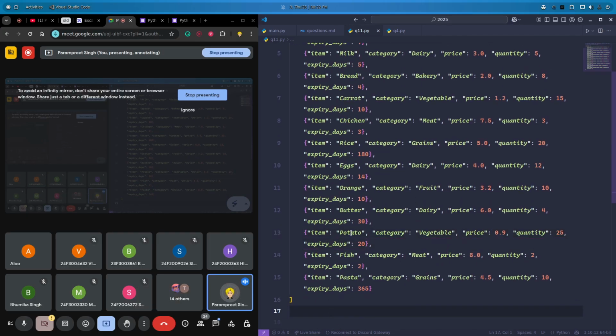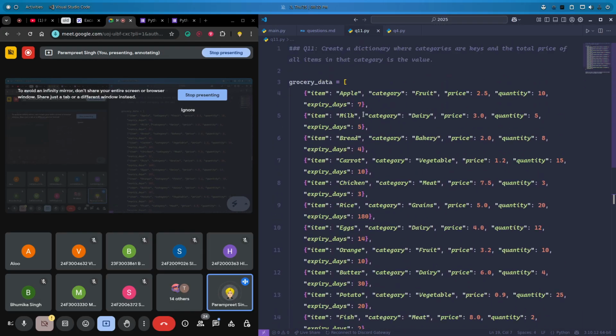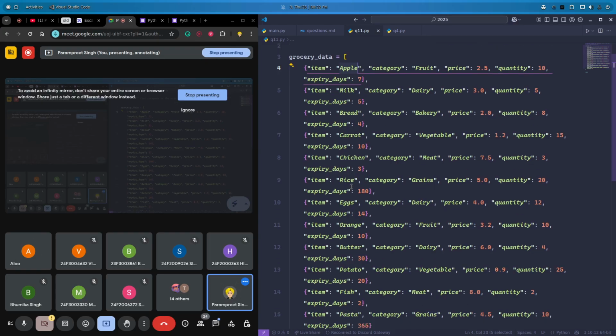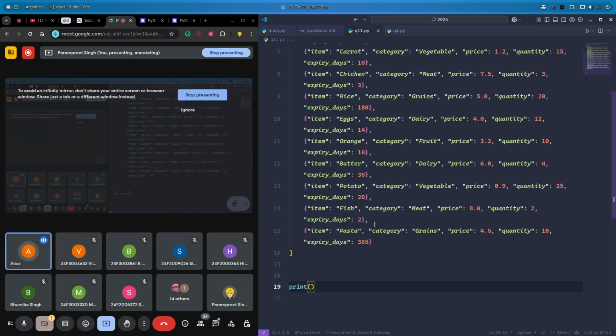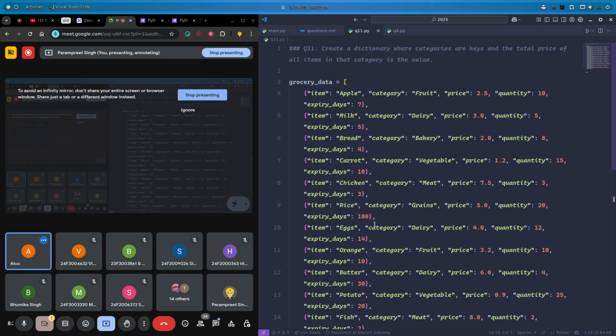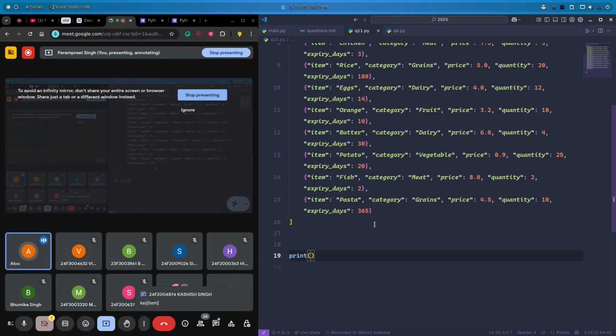Now just before doing the question, if I ask you, I want to print this name Apple. Can anyone tell me how I can do so? Using key, item.